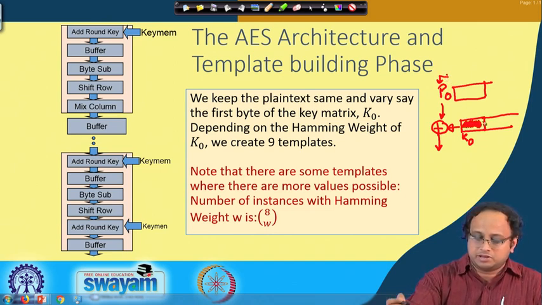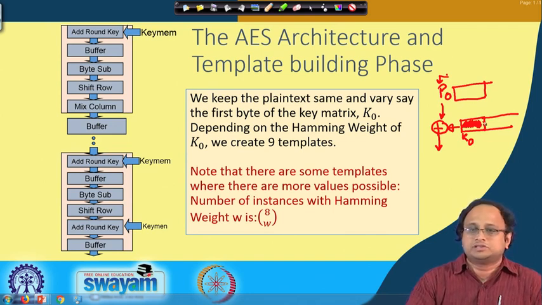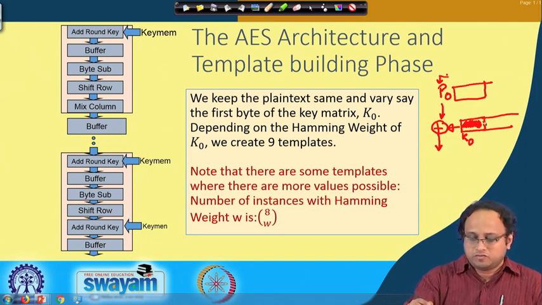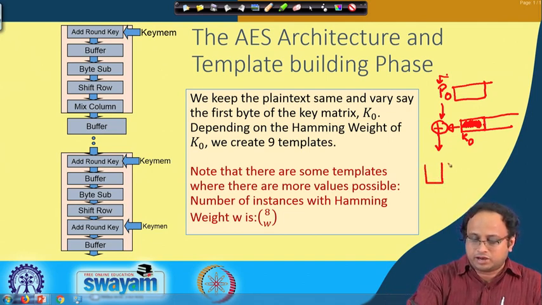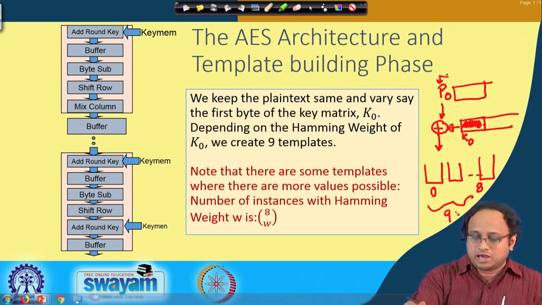This K0 can take 256 values, but rather than building templates of 256 classes, we make templates depending upon their Hamming weights. Therefore I will have 0 to 8, that means 9 possible Hamming classes, and depending upon the Hamming weight of K0, I form individual templates.